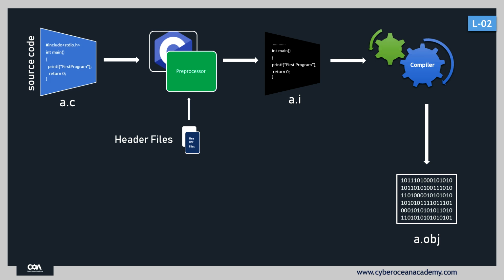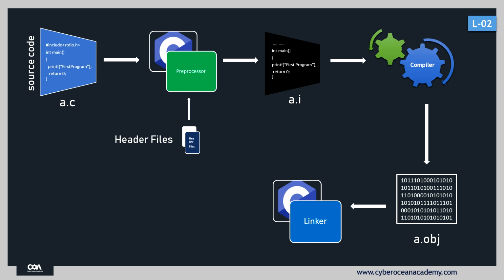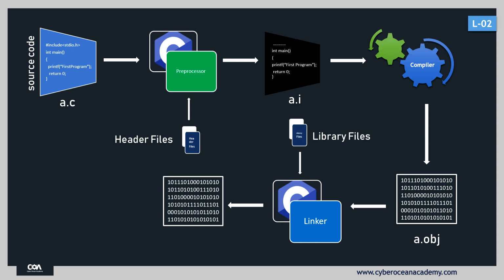But still there are some pieces of code in that object file whose meaning is not understood by the operating system. So for that we have a predefined software known as a linker, and the linker adds library files to our object file, and the meaning of those pieces of code is already defined in the library files. Now the linker adds library files to the object file and converts it into machine code. This machine code, our operating system understands, and this is known as your software. The file extension of this software is .exe.